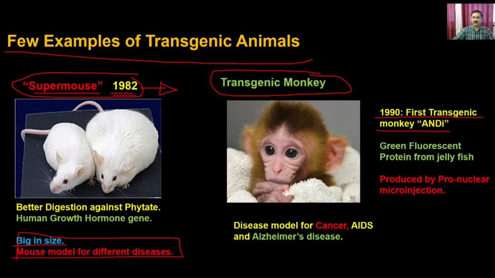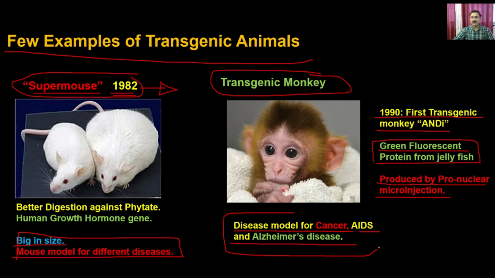People overexpressed the green fluorescent protein from the jellyfish, and it was produced by pronuclear microinjection. Transgenic monkeys also serve as an excellent model for different diseases, whether it is cancer, AIDS, or Alzheimer's disease, because the monkey is very close to the human being, and the model you develop in the transgenic animals is going to give you the real picture of what is happening in humans also.